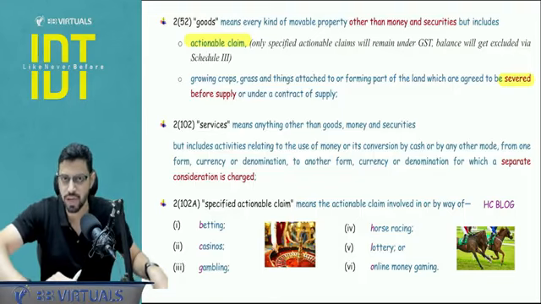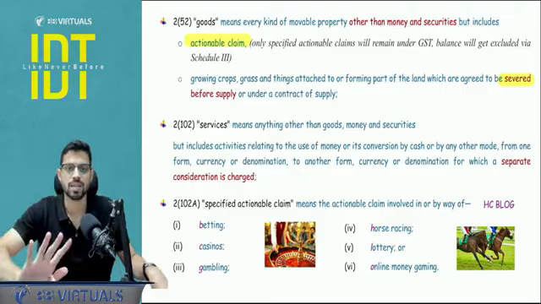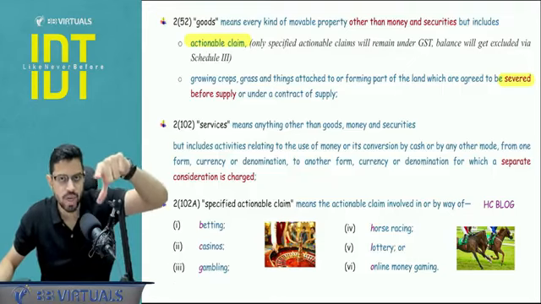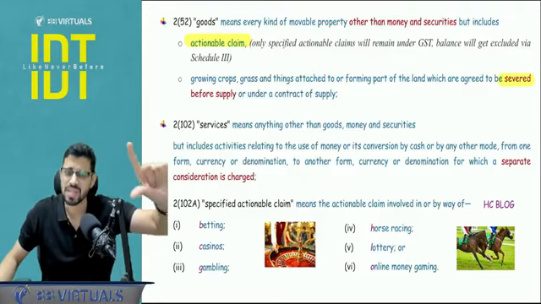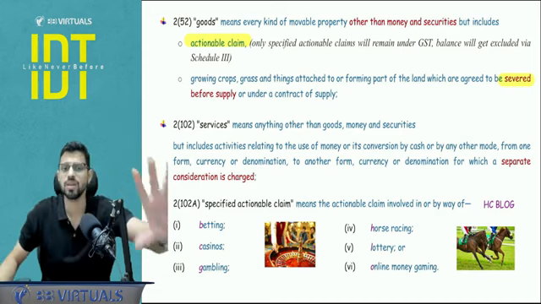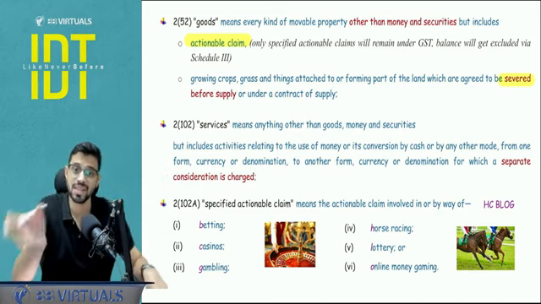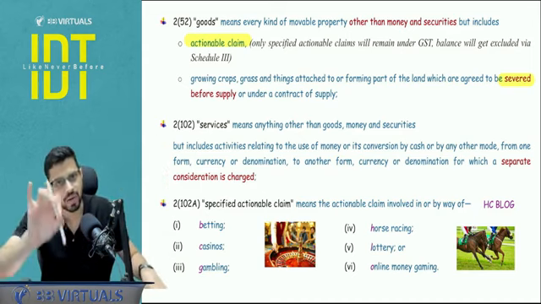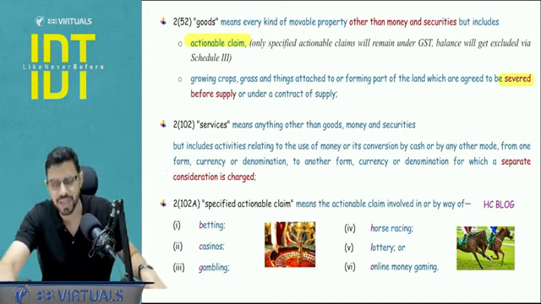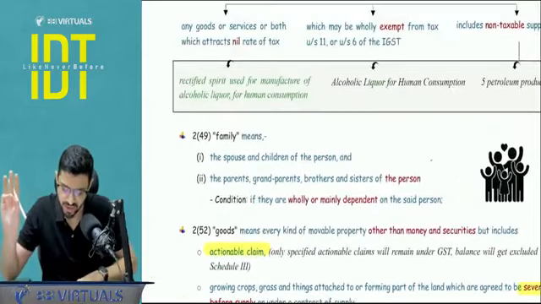They will be charging a consideration for it. So in that case, it is a service. So money in isolation is neither goods nor services, but if there is some activity with respect to the money or securities for which there is a separate consideration, then it will be covered under GST. That will be a service. That is the first point you need to note. Okay, so these three definitions are done: goods, services, and specified actionable claims.